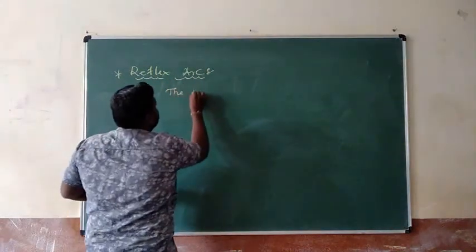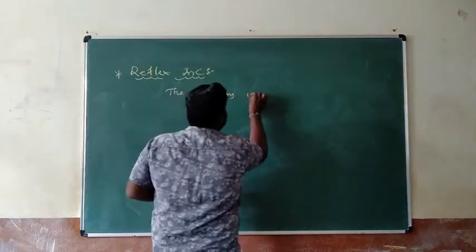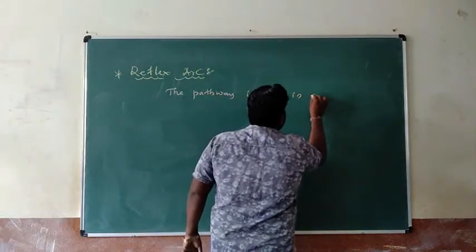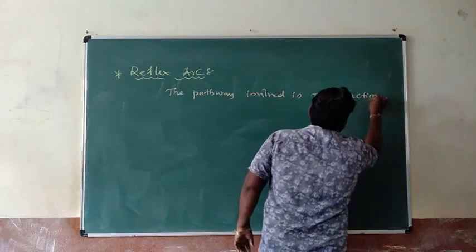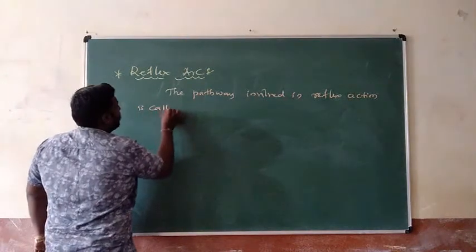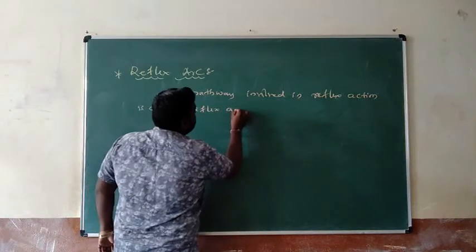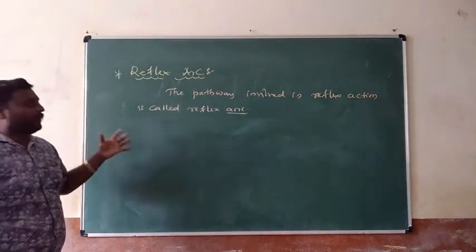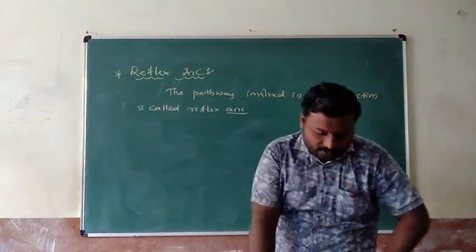The pathway involving reflex action is called reflex arc. Once again, the pathway involved in the process of reflex action is called reflex arc.